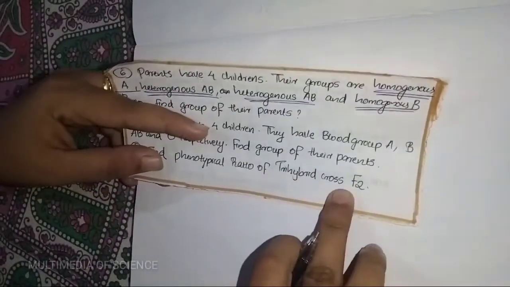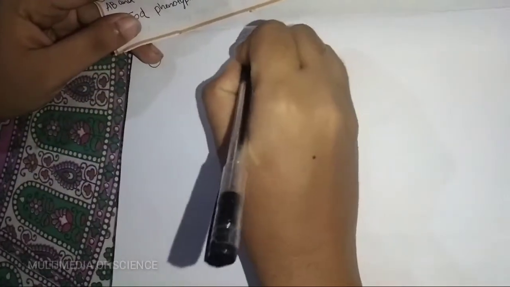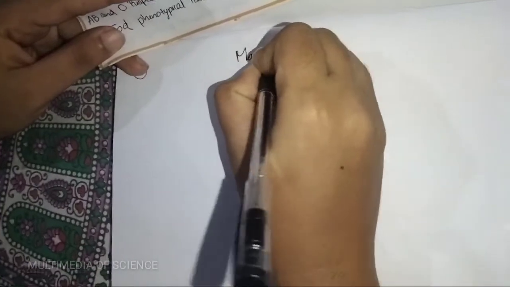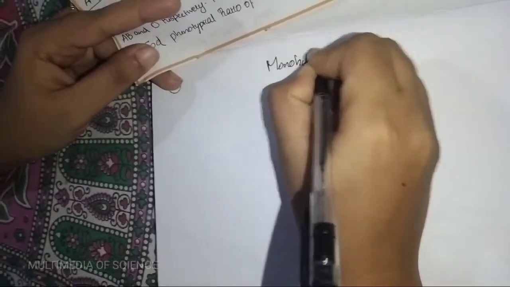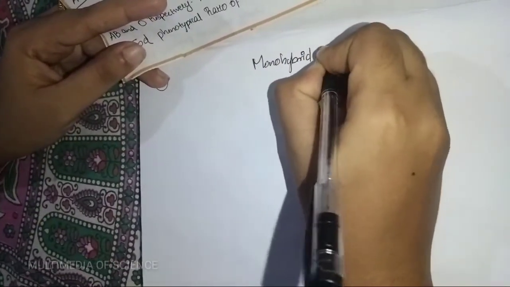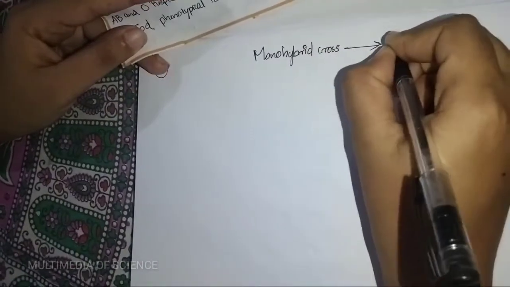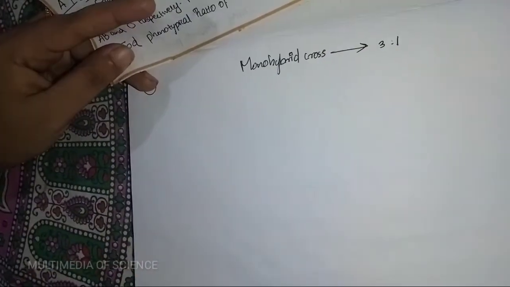So our eighth question: the phenotypical ratio of a trihybrid cross. First, you already know about the monohybrid cross, where the phenotypical ratio is 3:1.